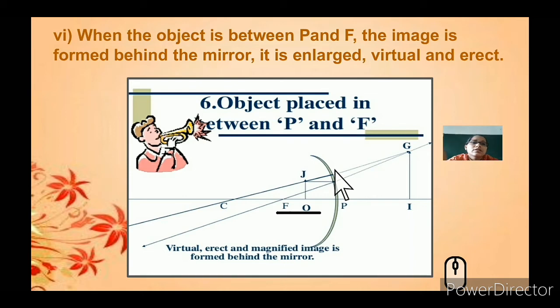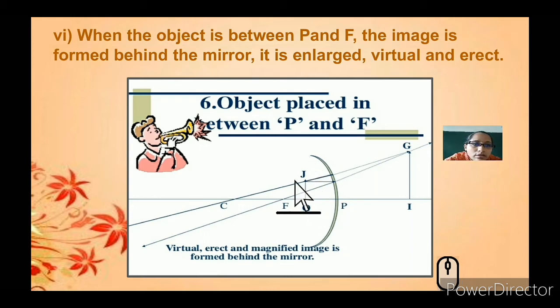So next case is we need to place an object between the pole and the focal point. Again you need to draw a mirror here, a concave mirror. So you can see the concave mirror is bent, the mirror is inside. So what happens here, the object is placed between P and F, that is O is representing the object, and you have drawn an object here.